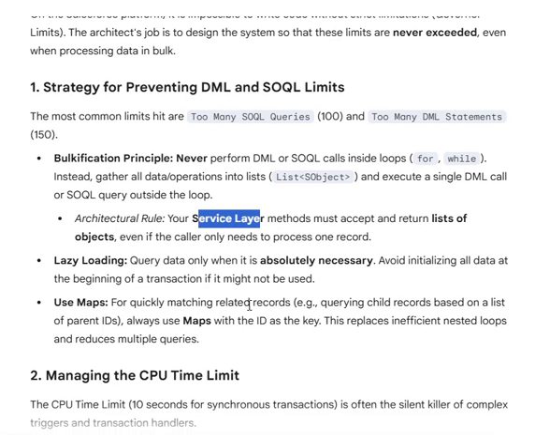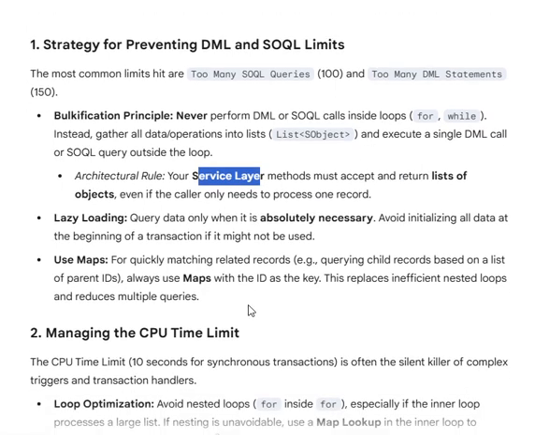Then we have another suggestion: lazy loading. We need to load absolutely only what is necessary. Other records which are not required to be shown right now, or any kind of additional data, can be loaded later based on additional requests. Especially this was the case in the past when we were working with Visualforce pages, where there was a problem with view state.